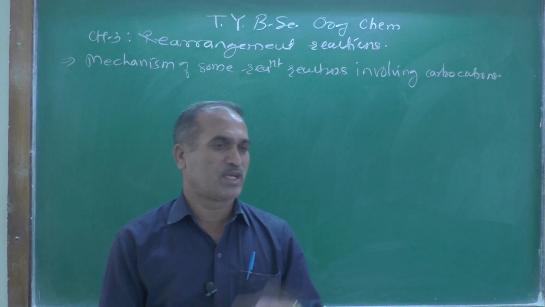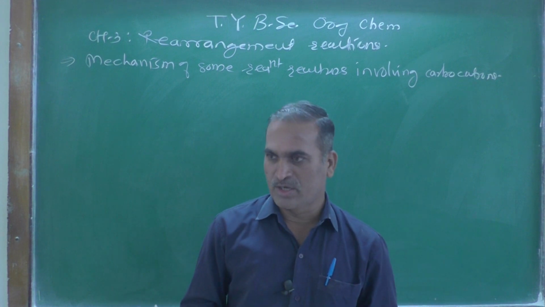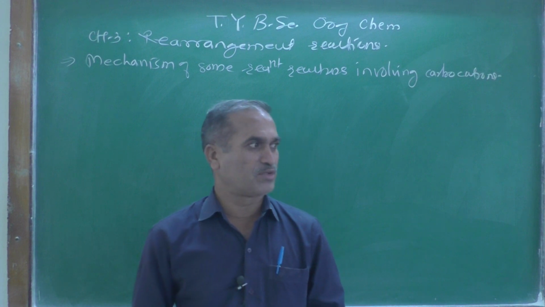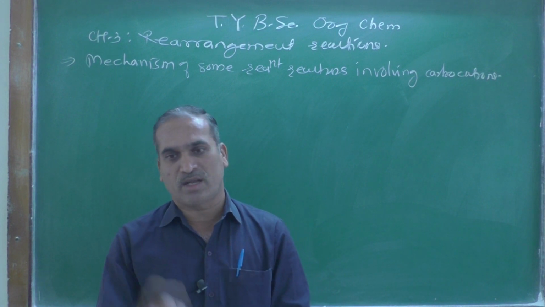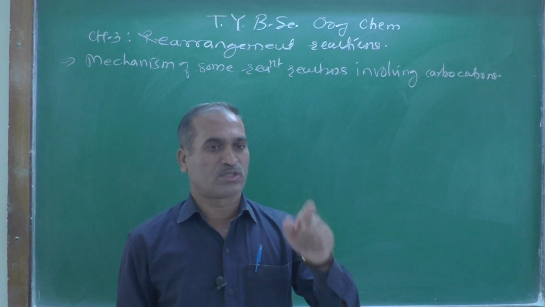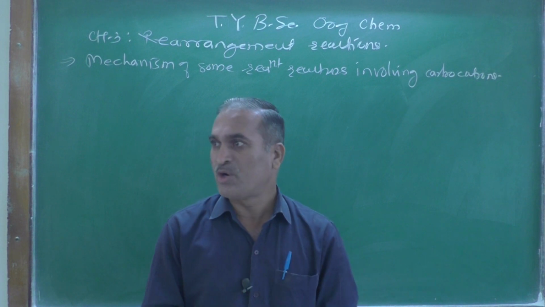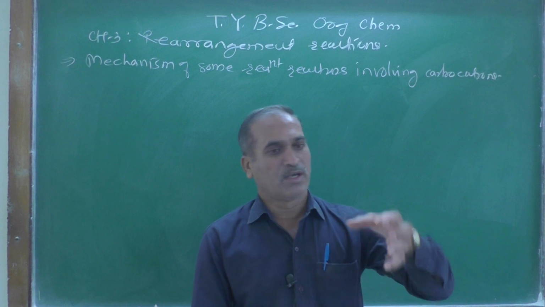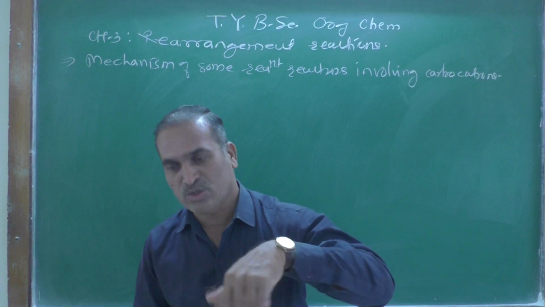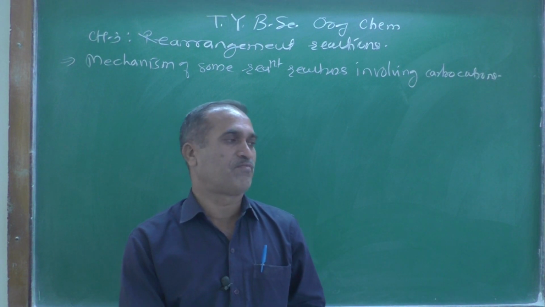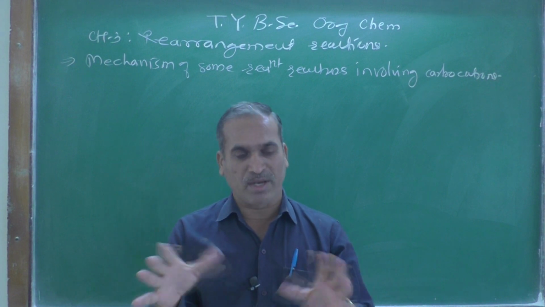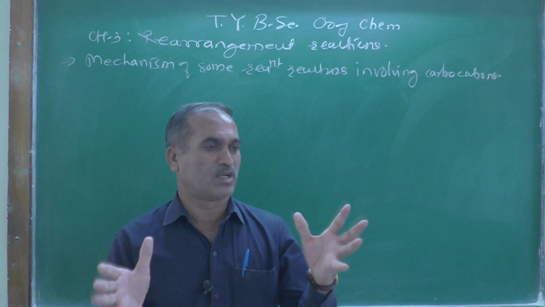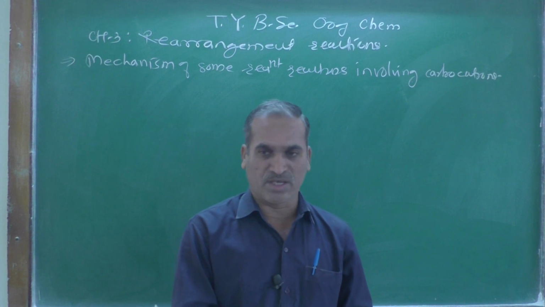And as we know, there are a number of factors which can stabilize the carbocation. Yesterday we have seen the tertiary carbocation is the most stable one, because the positive charge gets stabilized due to the electron donating inductive effect. That positive charge gets dispersed and therefore stability increases.